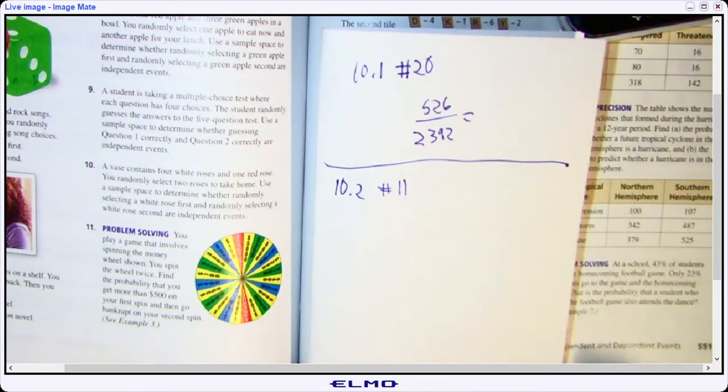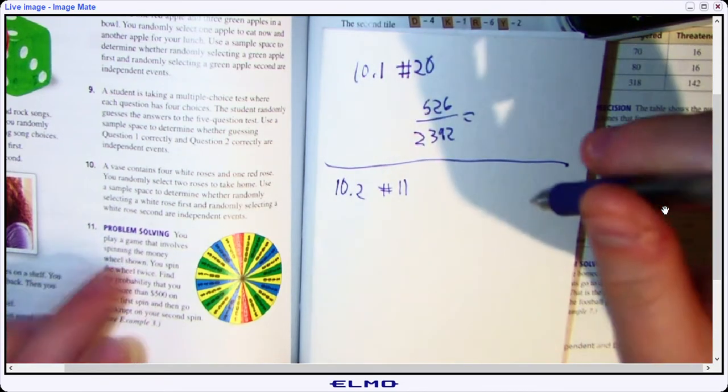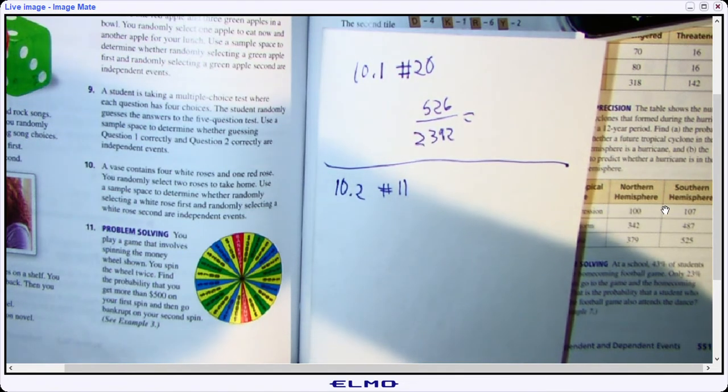Alright, moving right along, we are on to 10.2, number 11. This guy right here. You play a game that involves spinning the money wheel shown. You spin the wheel twice. Find the probability that you get more than $500 on your first spin, and then go bankrupt on your second